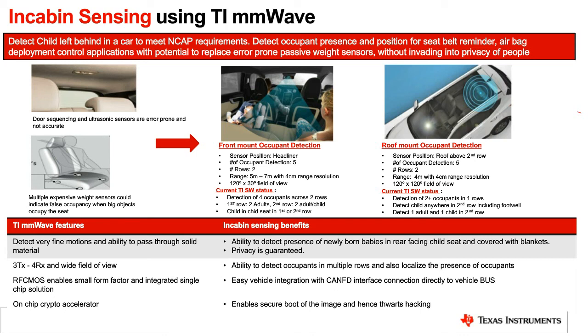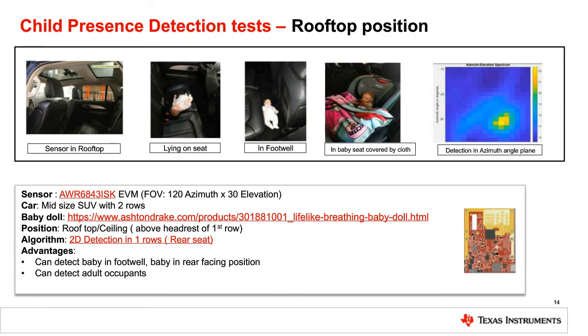And there are a lot of options for placing the radar sensor within the car. It could be a roof mount or a front mount. And because TI radar sensors are extremely small, it gives a huge benefit to our customers. And this is within TI. We did a lot of testing with the sensor on the roof mount as well as on the side.